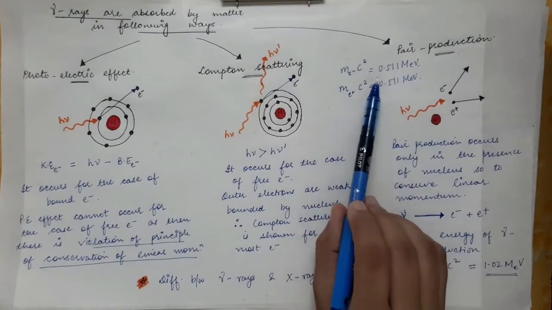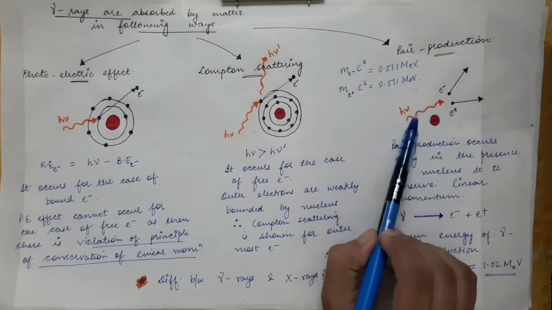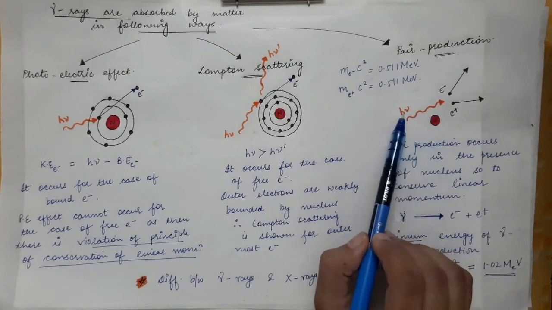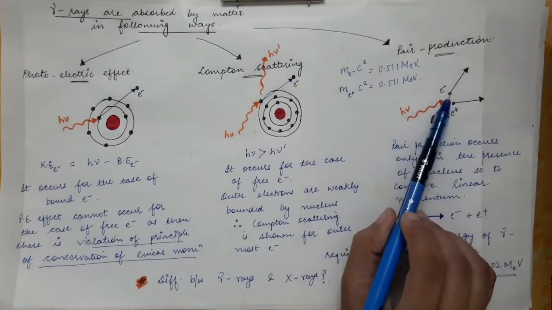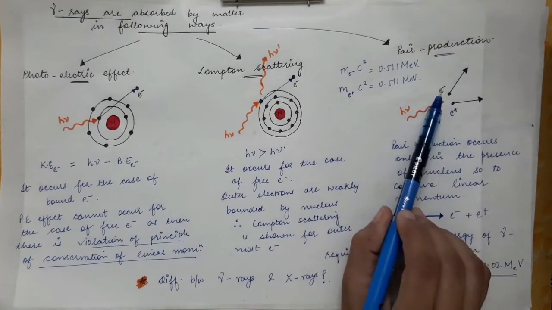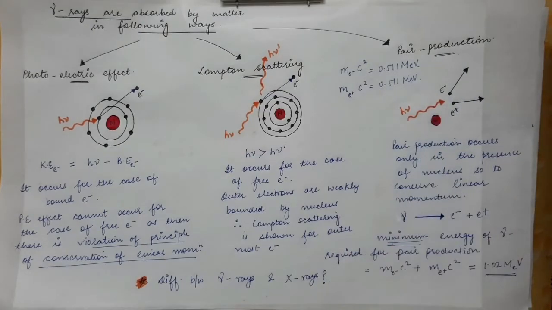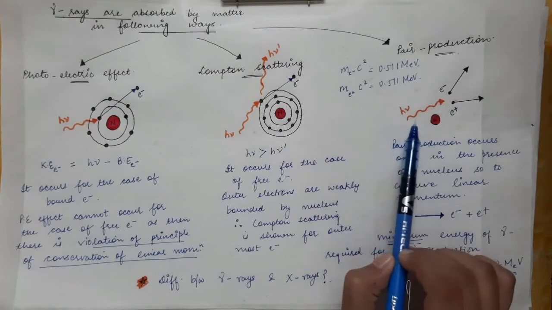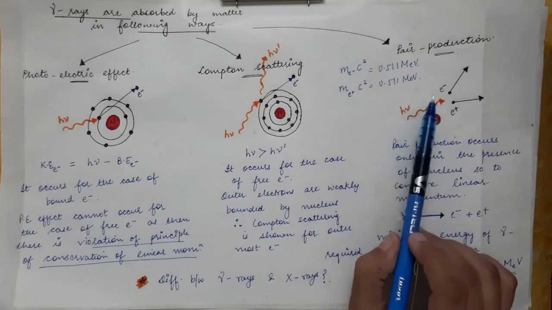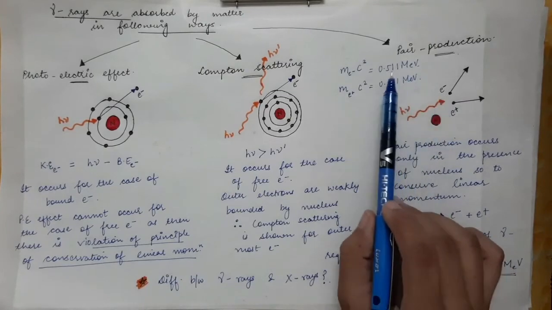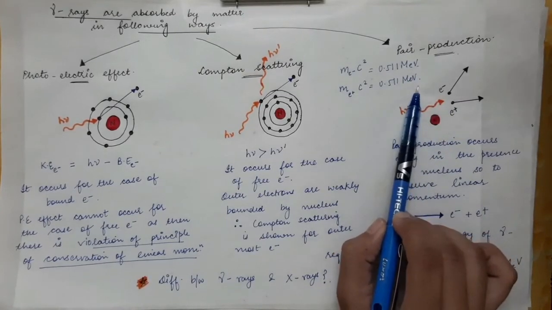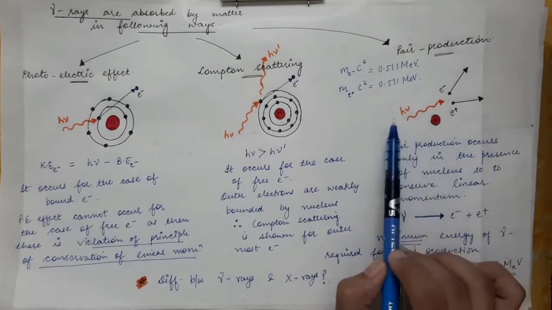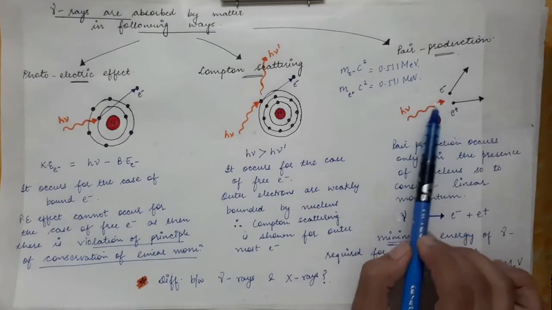So the minimum energy that this photon must have is equal to the sum of the rest mass energies of the electron and positron. To form these, the energy of the gamma photon must be either greater than or equal to the sum of the rest mass energies, because we are forming particles from a wave.